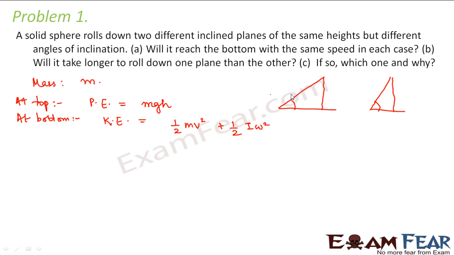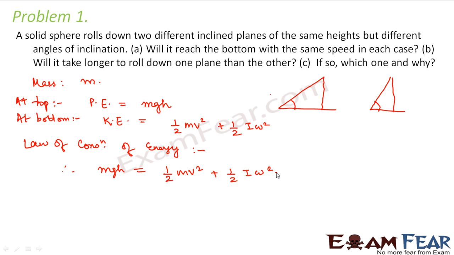So it will be a combination of translation as well as rotational motion. Right? Now, as per the law of conservation of energy, the energy at the top should be equal to the energy at the bottom. So, therefore, mgh should be equal to half mv square plus half I omega square.